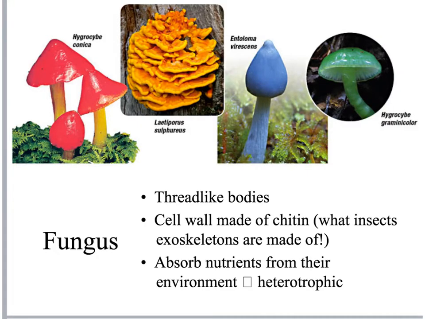A couple key characteristics of fungus is that they have thread-like bodies. So their bodies are very thread-like, kind of stringy. They do have a cell wall, just like bacteria, but their cell wall is made out of chitin instead of peptidoglycan, which bacteria had. They are going to absorb nutrients from their environment, which means they are heterotrophic. So they don't necessarily consume like we would think of an animal consuming, but they do consume decaying matter in their environment. So they are heterotrophs.